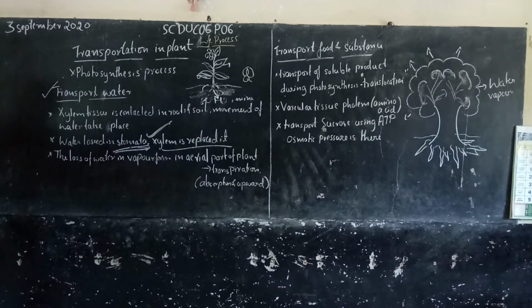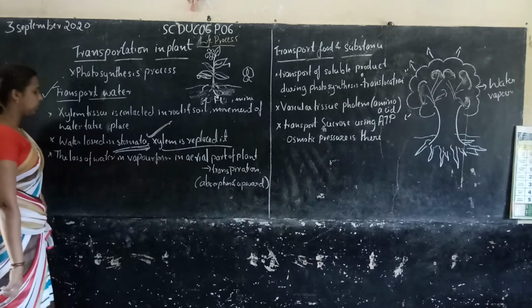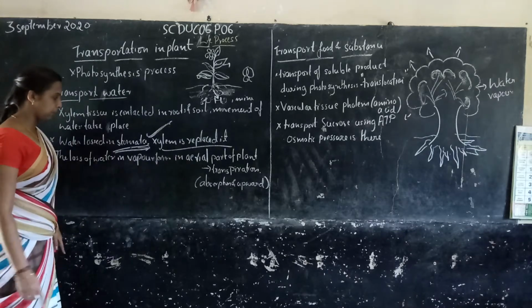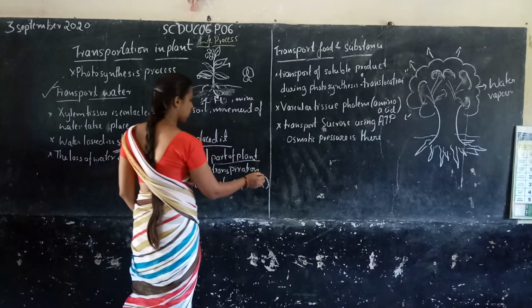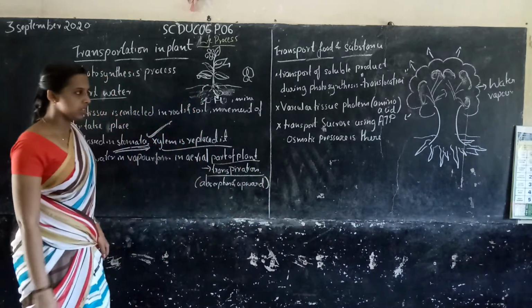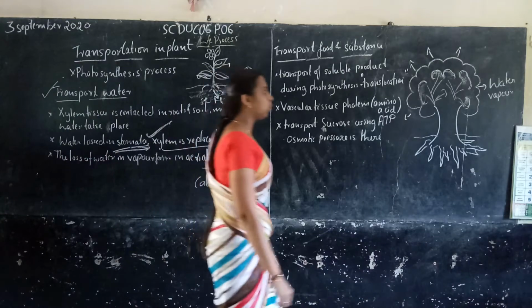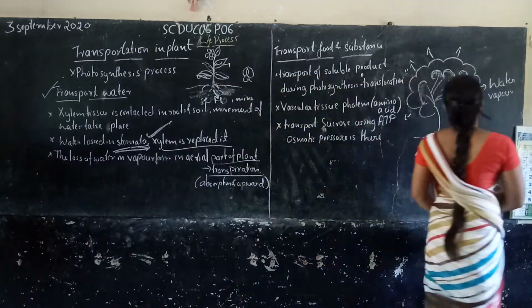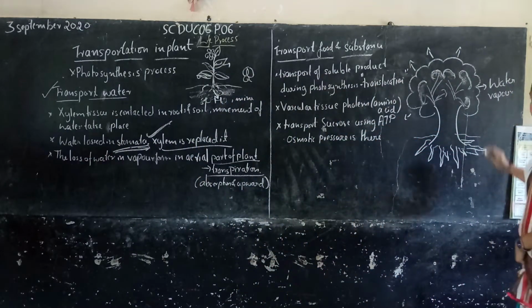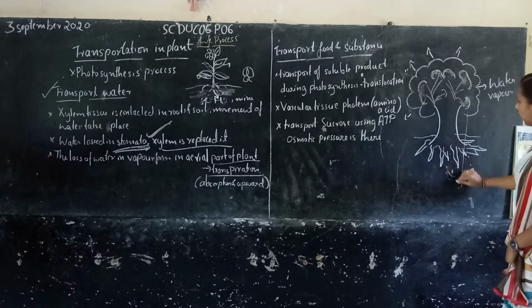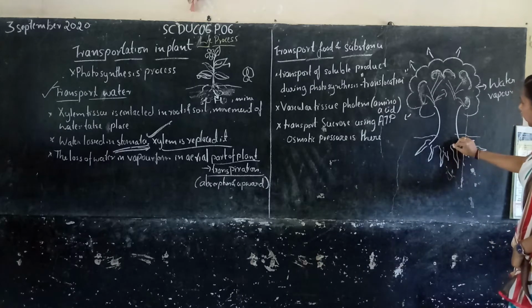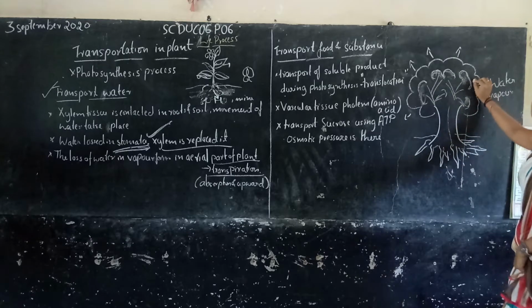What happens? The loss of water in vapour form from the aerial parts of the plant is called transpiration. I told you, this is a tree. Have you observed? This is the root, this is the soil. The water is absorbed from the soil and transported to the leaf, right?